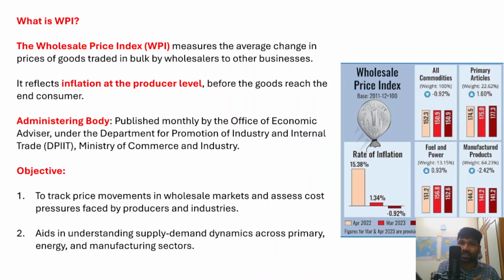So the first stage after production, buying those products in bulk, and then sending those goods to the next stage. So the wholesale price index generally measures the average change in the prices of goods traded in bulk by wholesalers to other businesses. So that is the wholesale price index inflation.